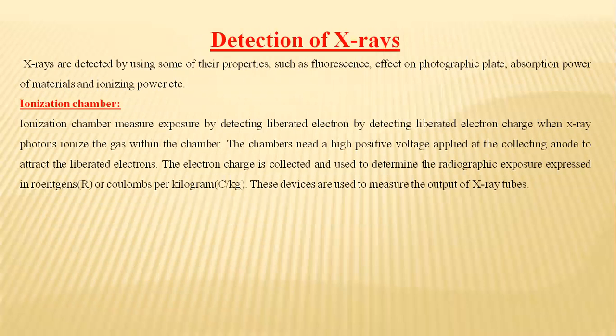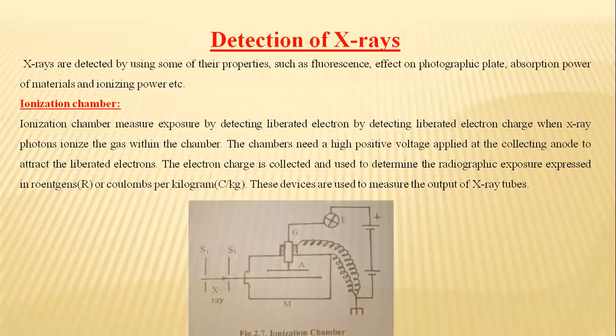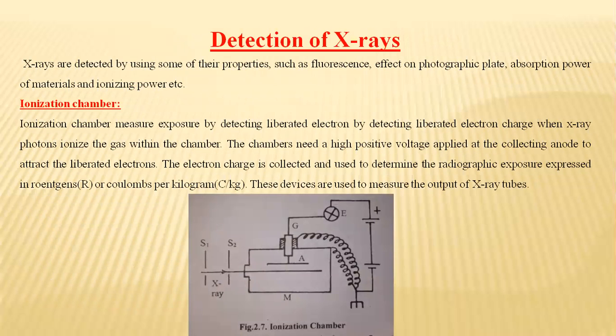So the X-rays can be detected mainly by using the ionization chamber, in which an inert gas is filled and a very high potential is given between the cathode and anode.